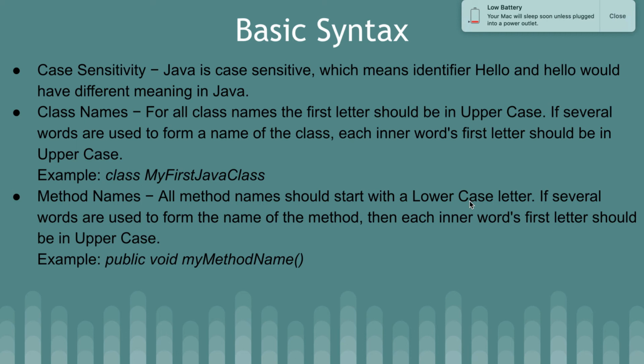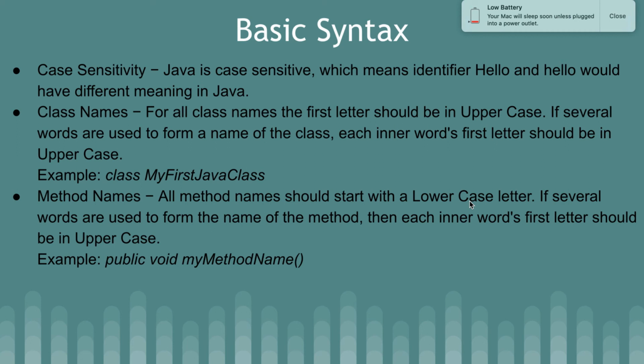Now again, basic syntax has some more facilities, that is case sensitivity. Java is case sensitive, which means the identifiers Hello and hello would have different meanings. Capital H and small h have different meanings. So you have to be very careful about case sensitivity.